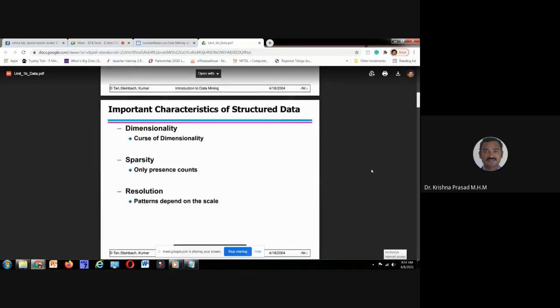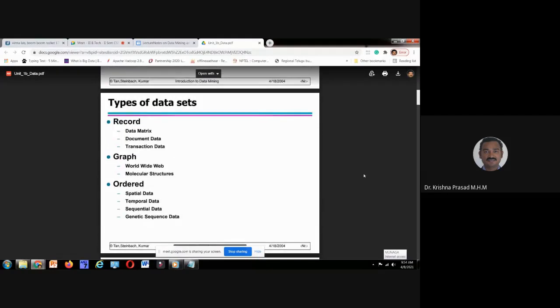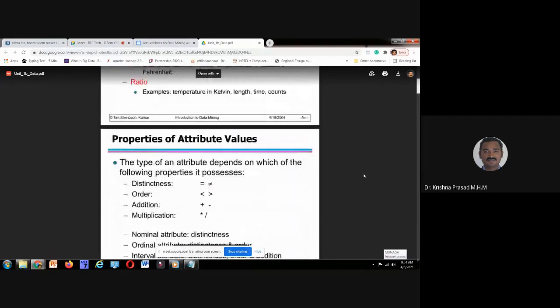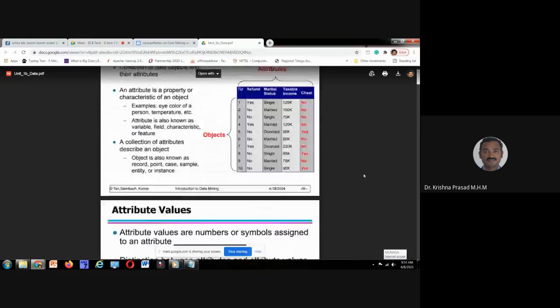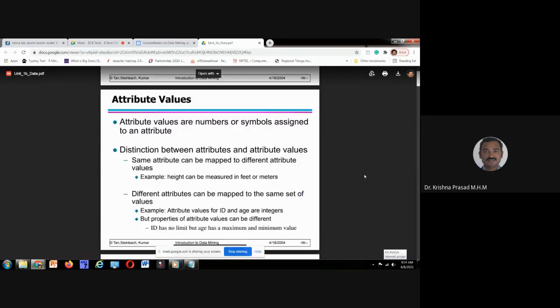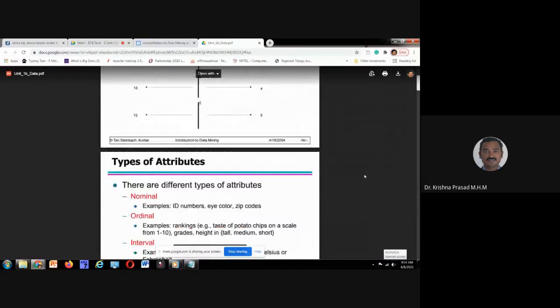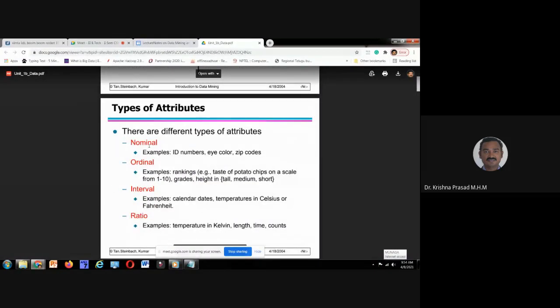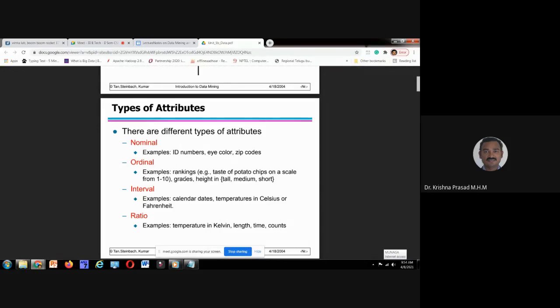Today, we have discussed data and data sets. Dear students, today we discussed what data is, in what way it is different, what nomenclature is used in data mining, data science or machine learning compared with DBMS, the database management system, what type of attributes those are, why it is called ordinal, what type of attribute is called nominal, and what type of operations the ordinal variable supports.